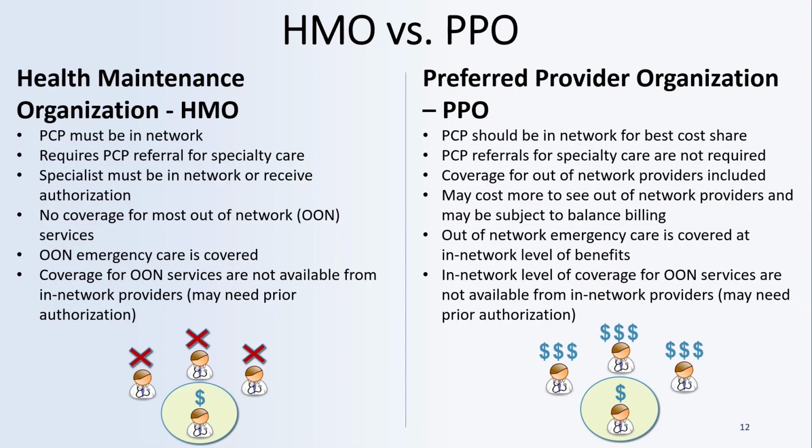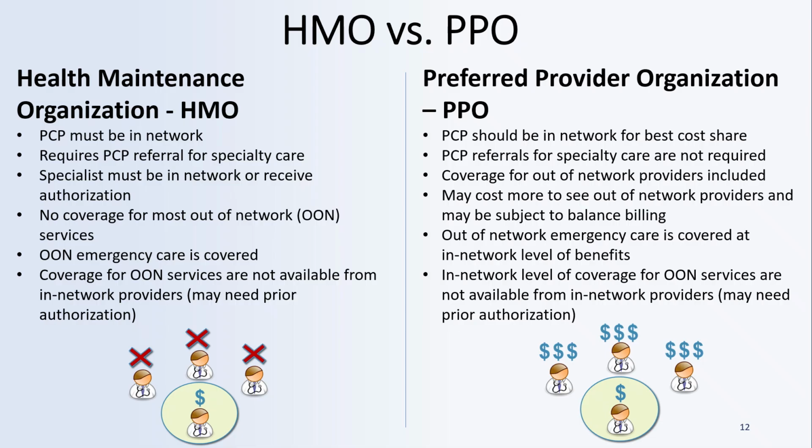HMO versus PPO. You may have heard the terms HMO or PPO. Health maintenance organizations have narrower provider networks, and your primary care doctor must be in network. Referrals are needed to see specialists, and the specialists need to be in network. For care needed outside of the network, prior authorization from the insurance company is required. If you do not get a referral from your primary care doctor for a specialist, the specialist visit will not be covered.